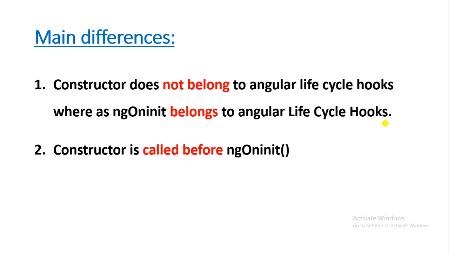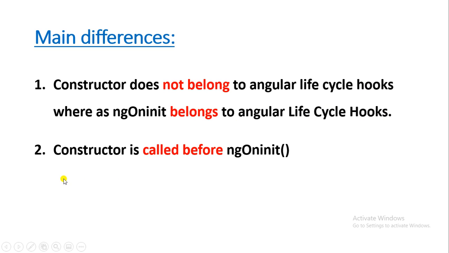During destruction, we can free up all our spaces, etc. So ngOnInit belongs to these Angular lifecycle hooks, whereas constructor does not belong to Angular lifecycle hooks.